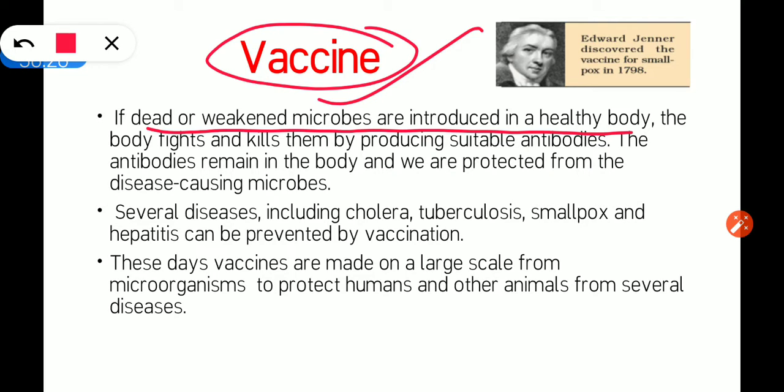So to make a vaccine, what we do is introduce dead or weakened microbes into a healthy body. These dead or weakened microbes act as a vaccine. Some microbes are weakened.